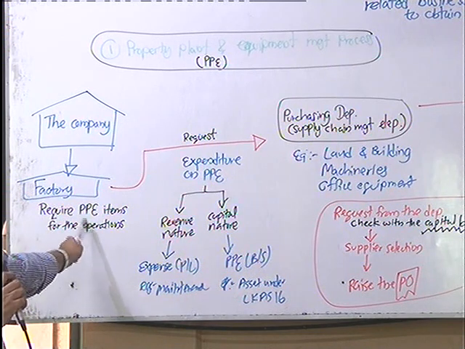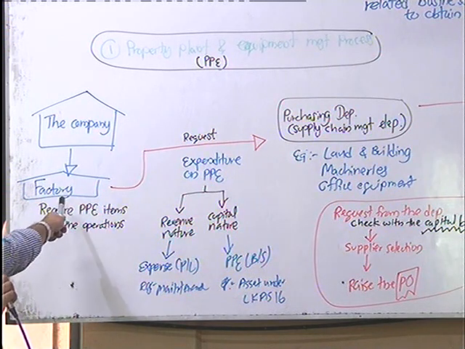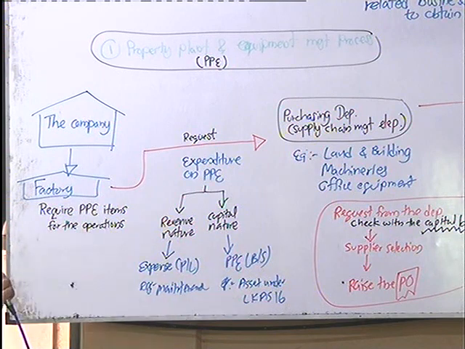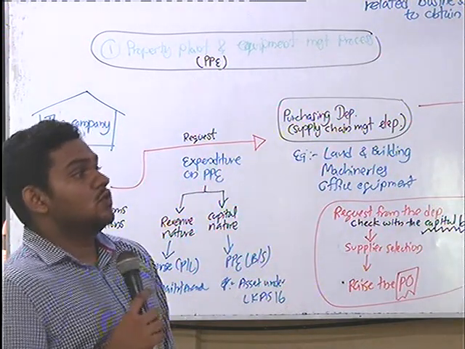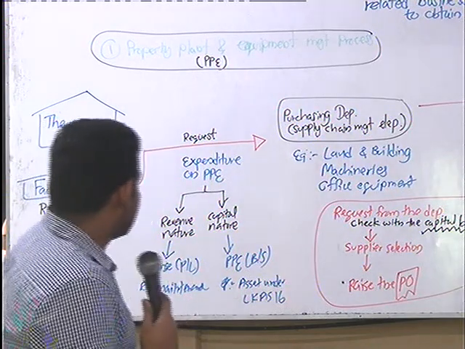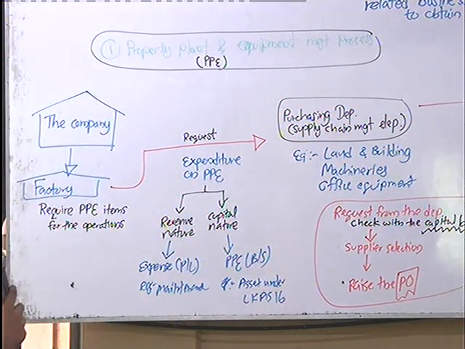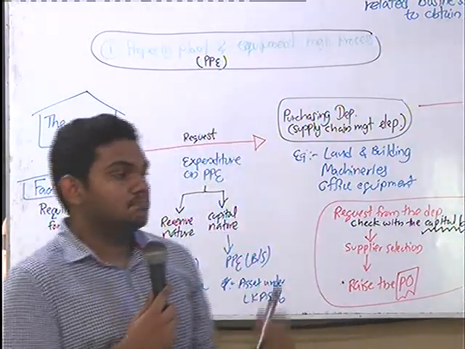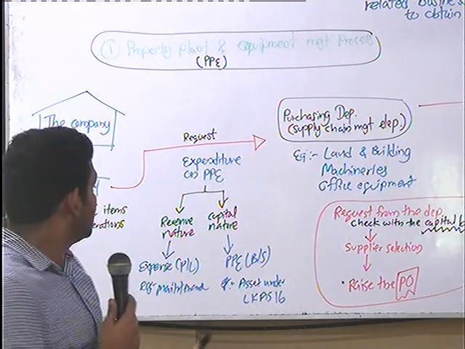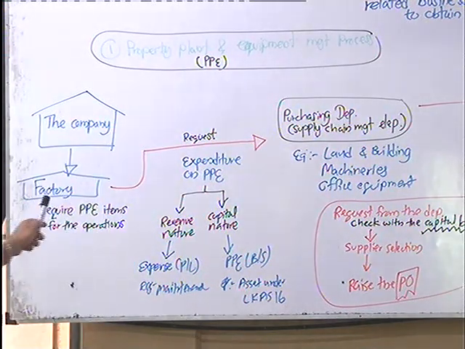Okay, so the factory needs. I have an example. The factory, let's say it's a garment company from the apparel industry. Let's say they need a new production line, right, with many sewing machines and other equipment. So they make the request.